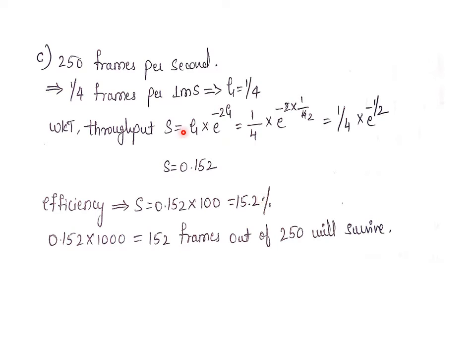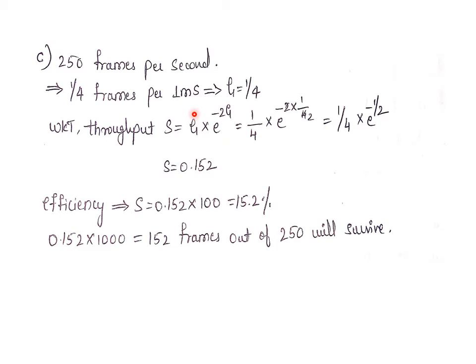And one more thing you need to remember is the question mainly mentions which type of Aloha, whether it is a pure Aloha or a slotted Aloha. Here it is a pure Aloha. So depending upon pure Aloha and slotted Aloha, the throughput equation changes. So remember that before solving the problem, carefully check which type of Aloha is mentioned in the question. If it is pure, then you can go for the same formula.